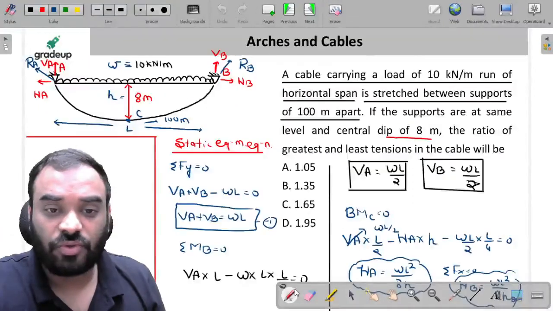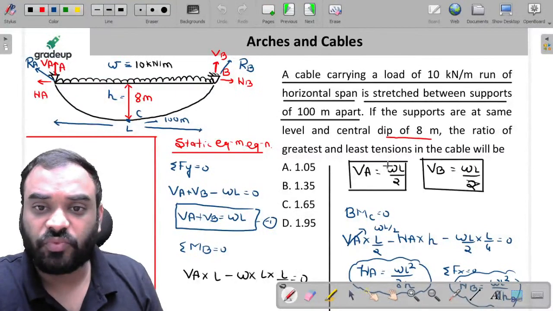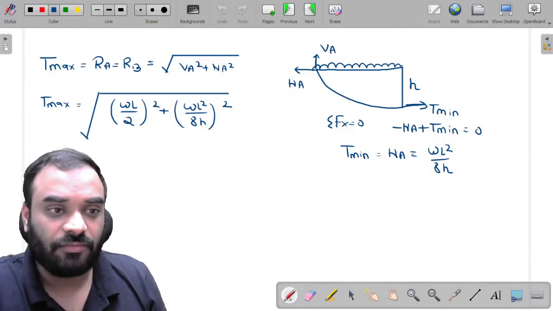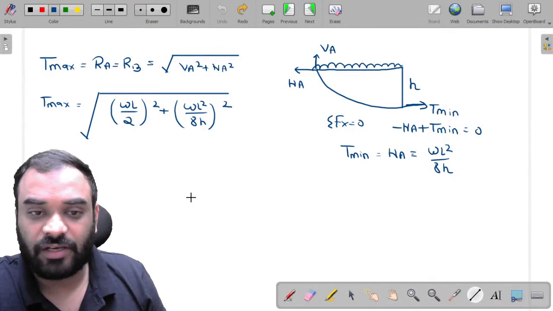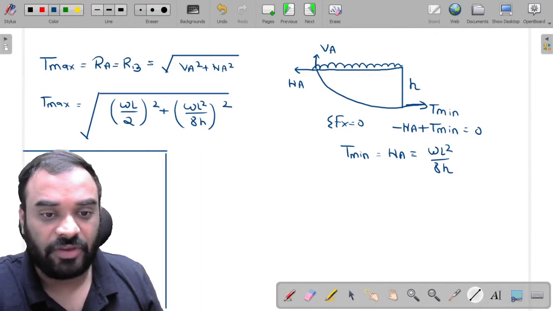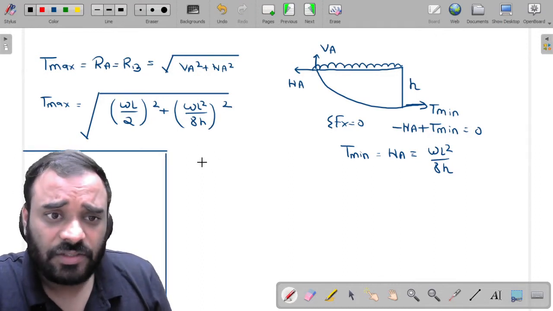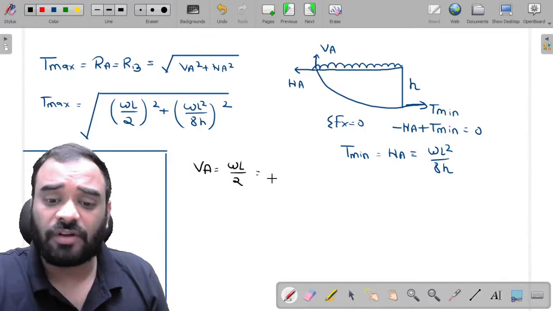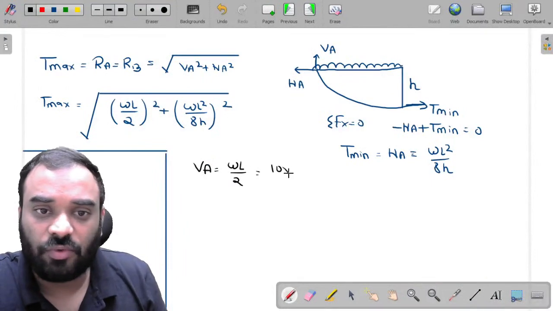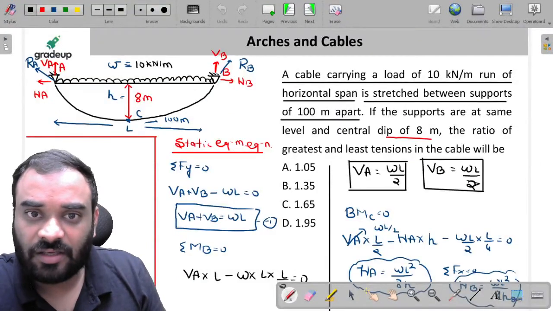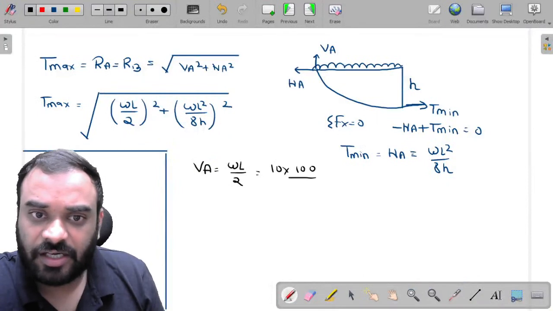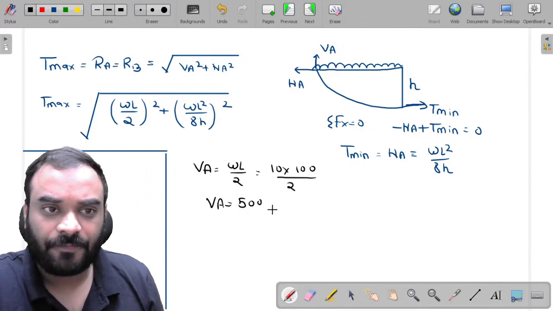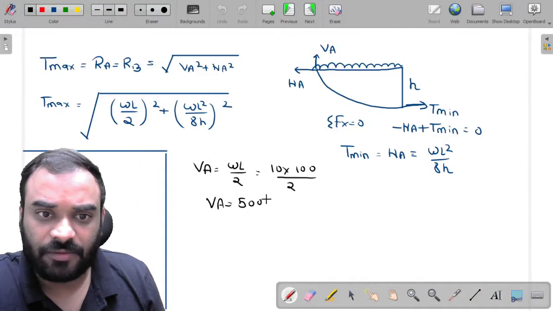So let's put all the values over here. Let's first find VA and the value of HA. Let us find both the values first, then we will put all the values in the T max and T minimum equations. Okay, guys. So can I write VA is equal to how much, sir? WL by 2. What is the value of W over here? Sir, it is 10. So let's put 10 over here. What is the value of length? Sir, length 100 meter. 100 divided by 2. How much is it? VA is equal to how much, sir? It is 500 kilonewton.